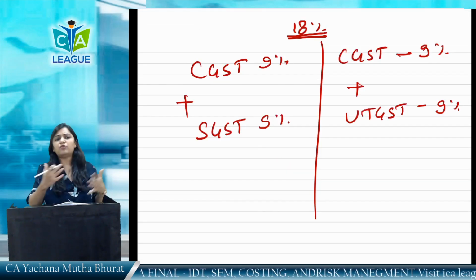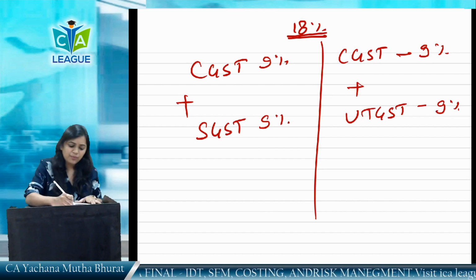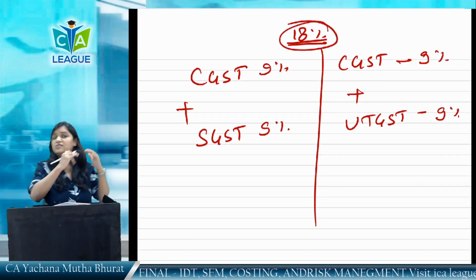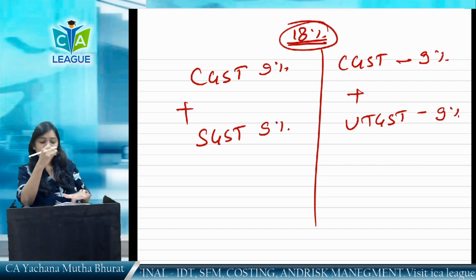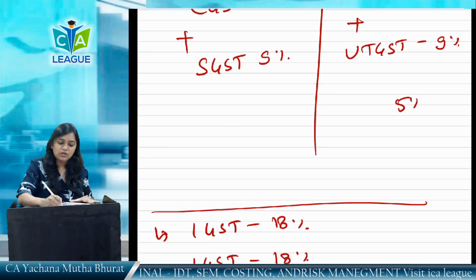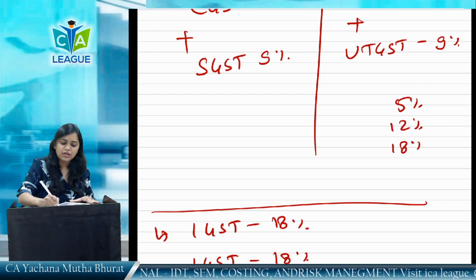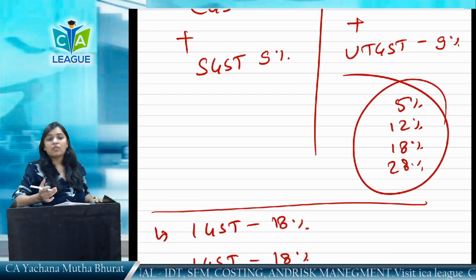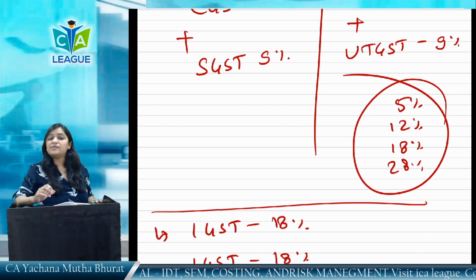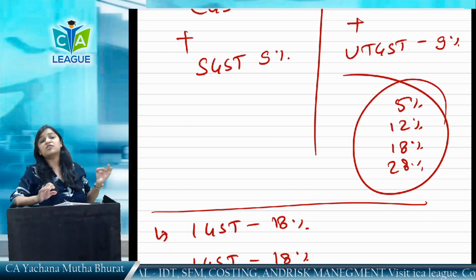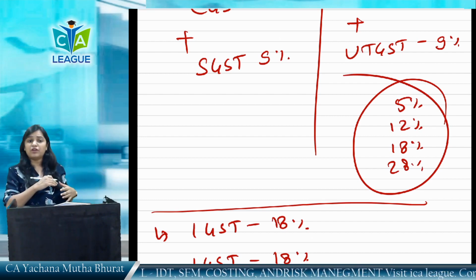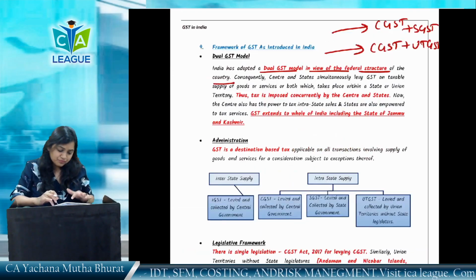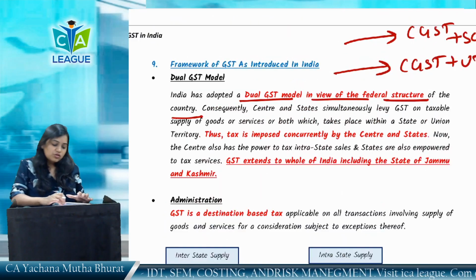There are multiple rates of taxes. In the exam, if 18% is given, you have to split it between CGST and SGST if there is an intrastate transaction. Some rates of taxes in India are 5%, 12%, 18%, 28%. Majorly these are the tax rates which will be given in the exam. You have to check, like if 5% is given and there is an intrastate transaction, you have to levy 2.5 and 2.5 and so on. This we are going to discuss in detail.